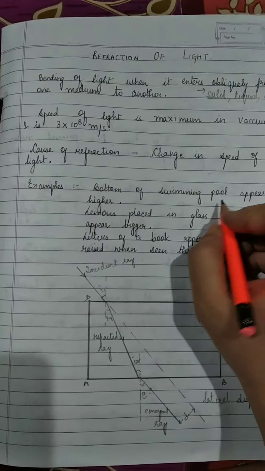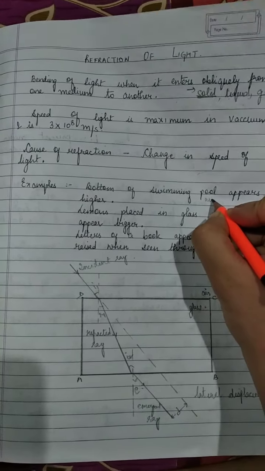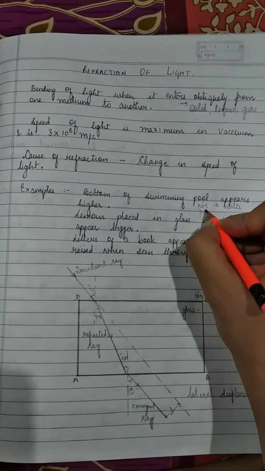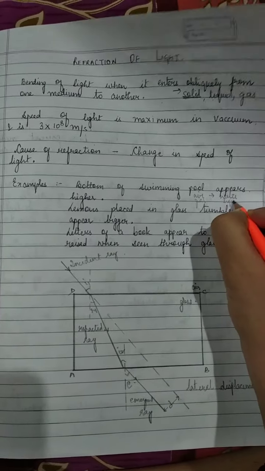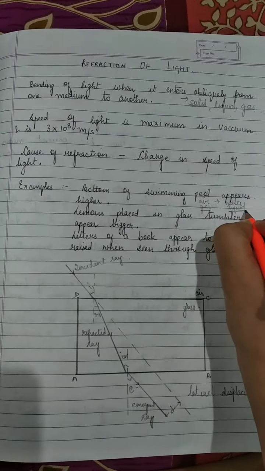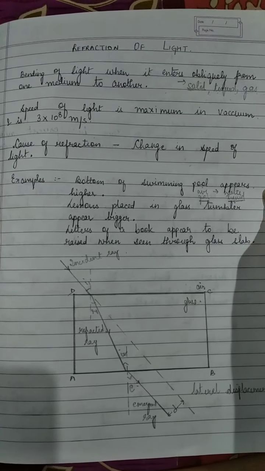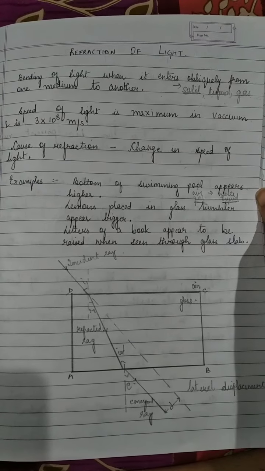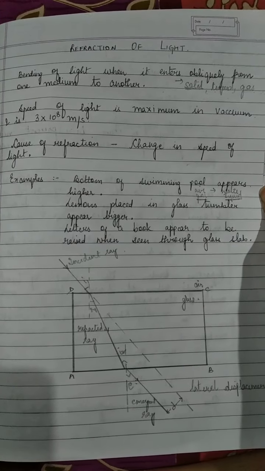In this particular example, light is traveling from water to air. So air is gas and this is liquid, right? Its velocity is greater in air, but in a liquid, its velocity decreases, right? So this is the reason why we see that the bottom of the swimming pool is higher.